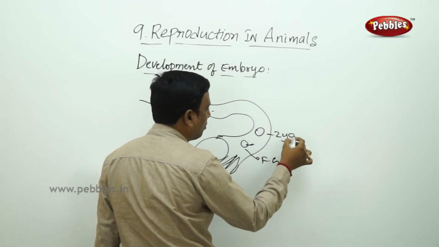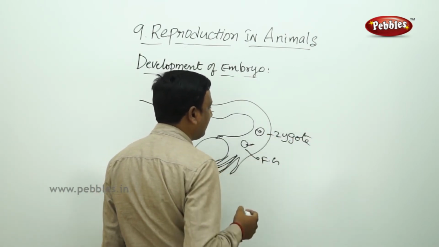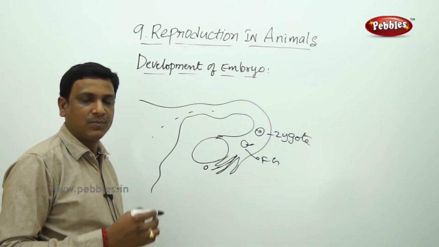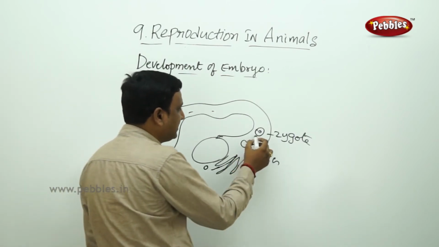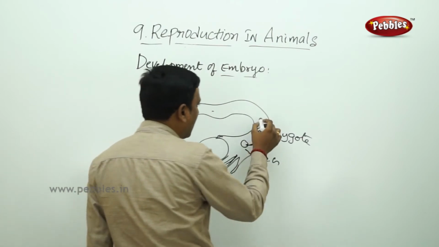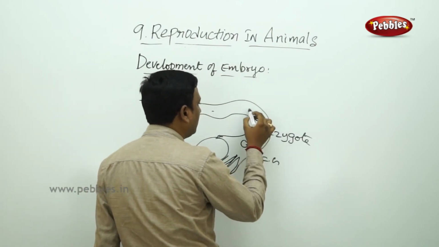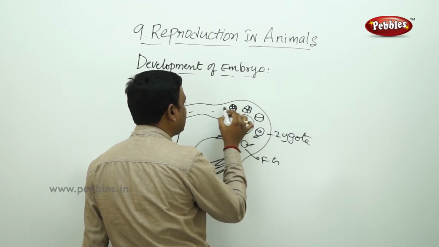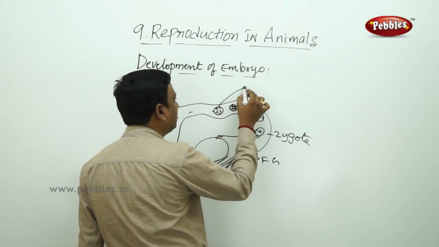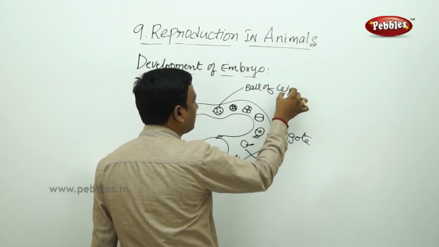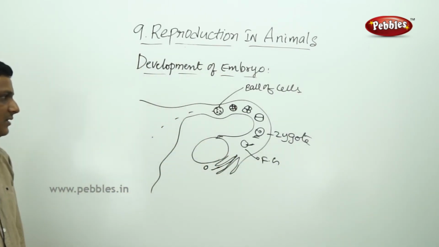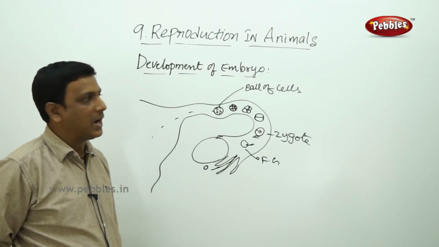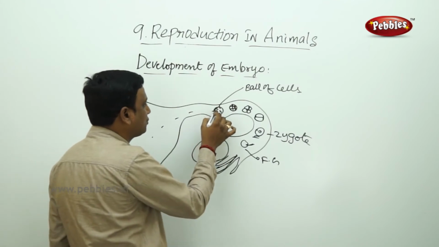So this is the zygote. The zygote means a single cell with both the nuclei mixed together, the nucleus of the male gamete and the female gamete. Both the nuclei join together and form the zygote. It is a single cell. Now this zygote develops into two. Now these two become four. Likewise the number of cells increases, and finally it becomes a ball of cells. That means gradual cell divisions take place. One cell becomes 2, 2 becomes 4, 4 becomes 8. Likewise, it becomes a ball of cells. So many cells.